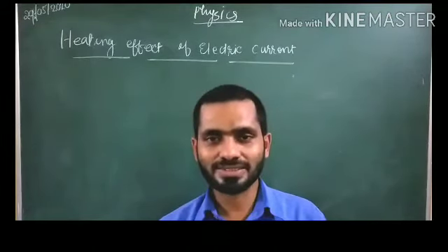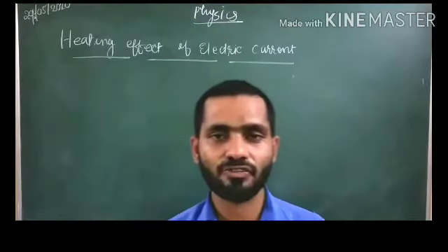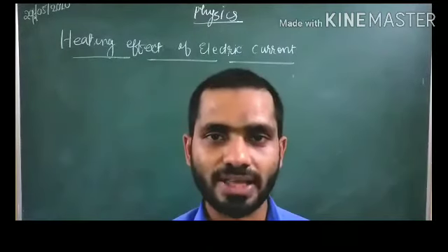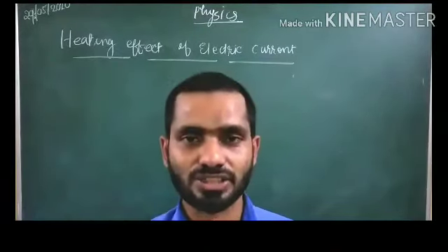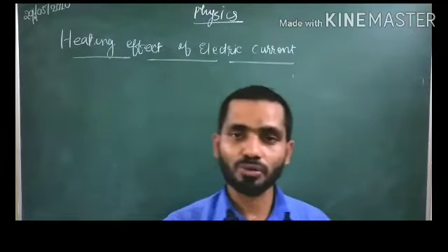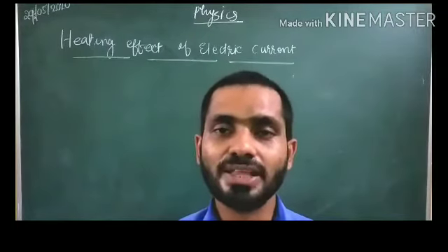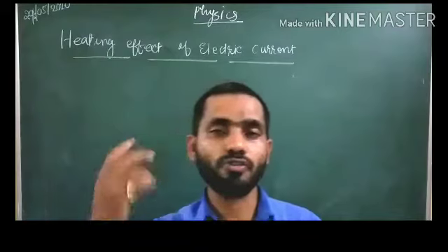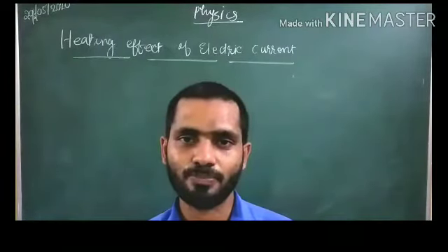Now we are discussing our topic, that is heating effect of electric current. When the electric current is passing through any device, if it is producing heat energy, or we are utilizing that electricity to produce heat energy, then we can call that the heating effect of the electric current. There are a lot of devices working on this principle.